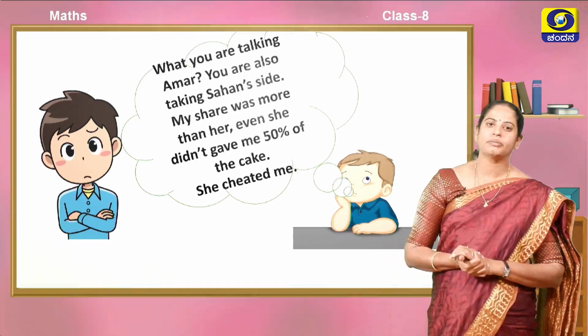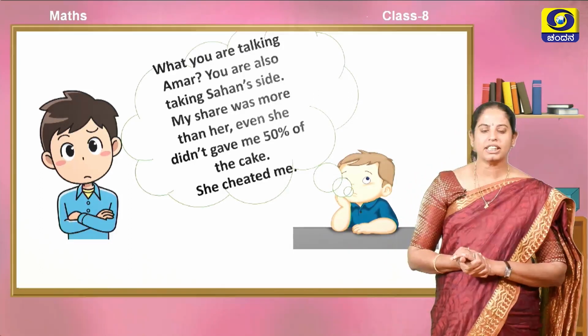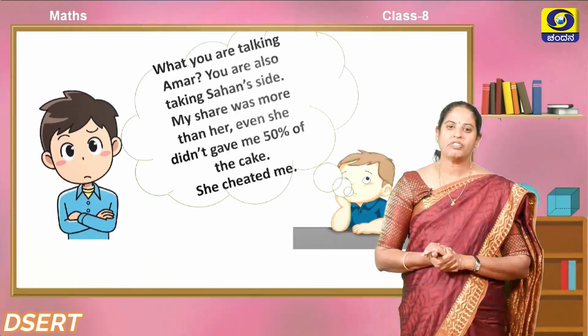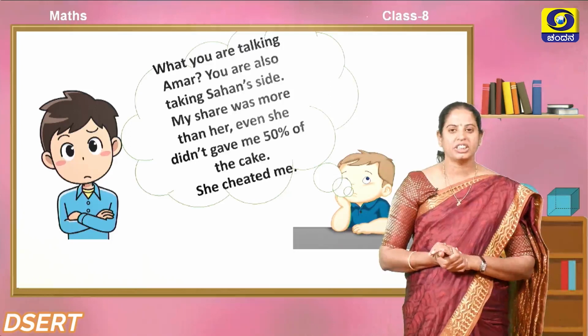So for that Raju is replying, why? What are you talking about, Amar? You are also taking Sahana's side. My share was more than hers. Even she didn't give me 50% of the cake, she cheated me.